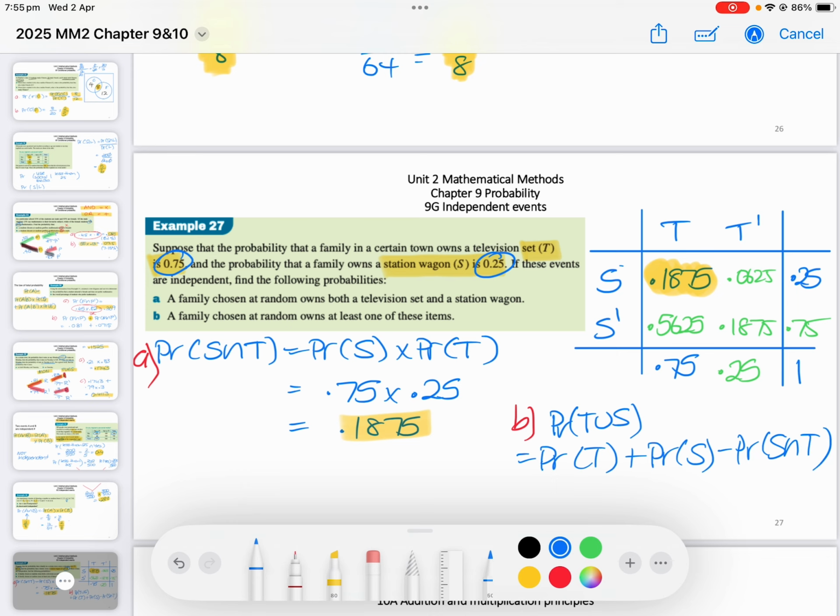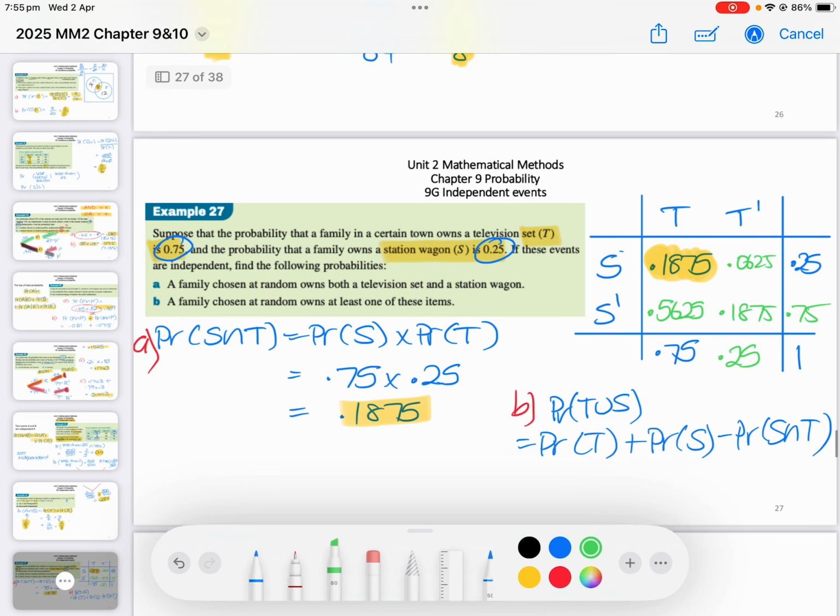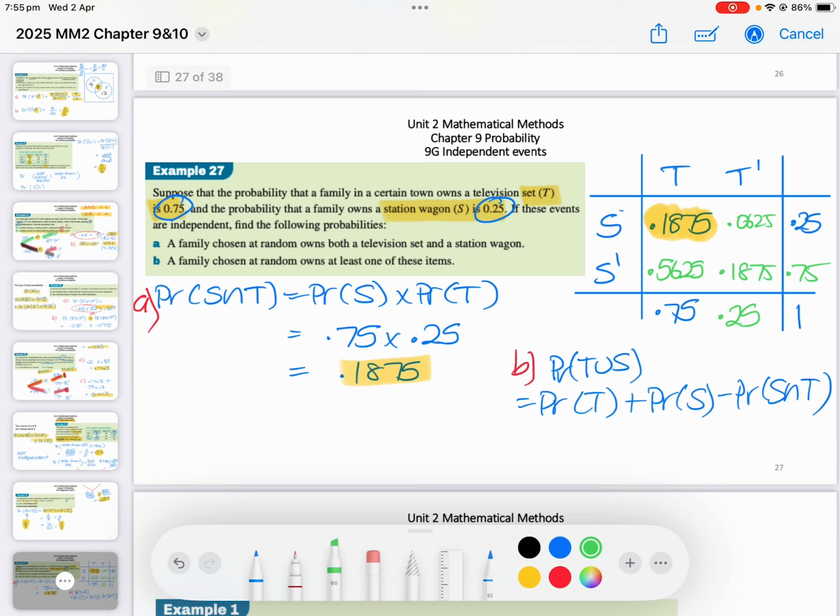I don't like doing it that way because I always think, what's the probability that they own at least one? So the only people that don't own at least one of these, because they have no television and no station wagon, the poor things, so they have a 1 minus 0.1875 because they are the ones that don't own either.